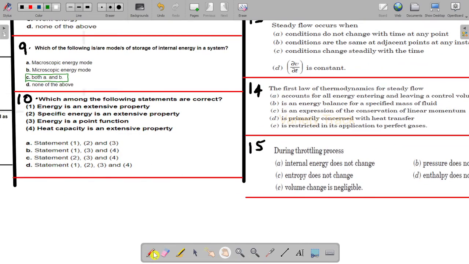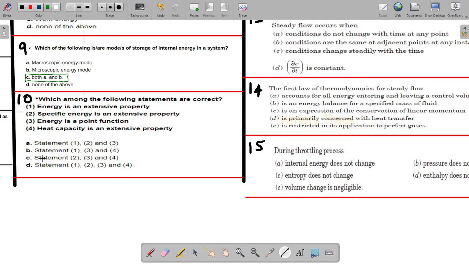Next, 10th question. Which among the following statements are correct? Energy is an extensive property. Specific energy is an extensive property. Energy is a point function. Heat capacity is an extensive property. So here statements 1, 2, 3 and 4.